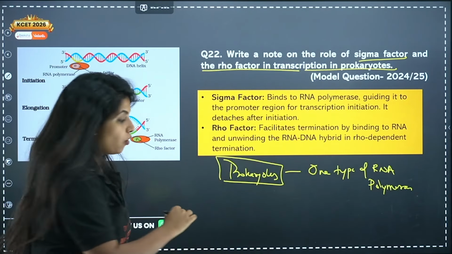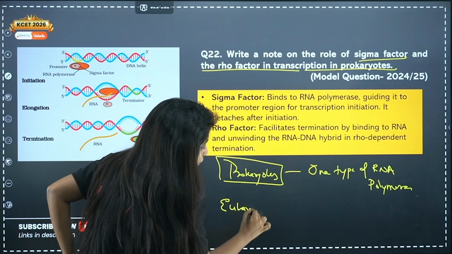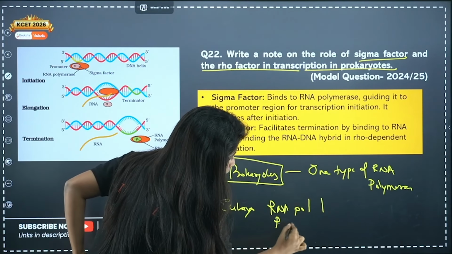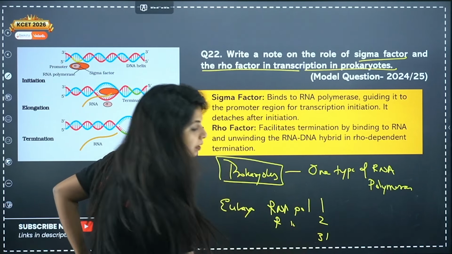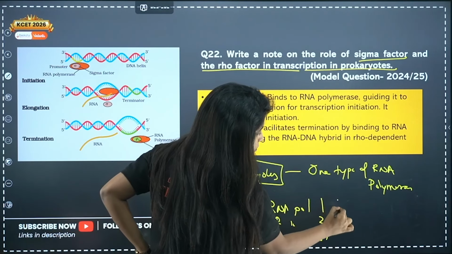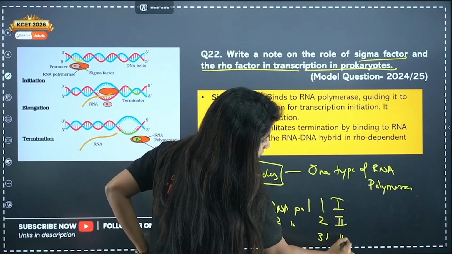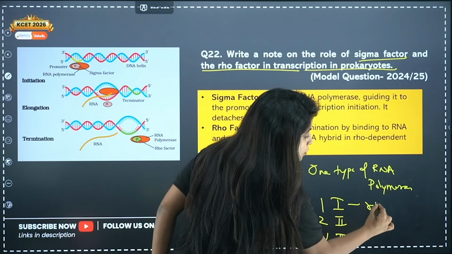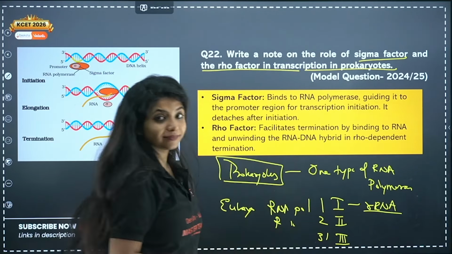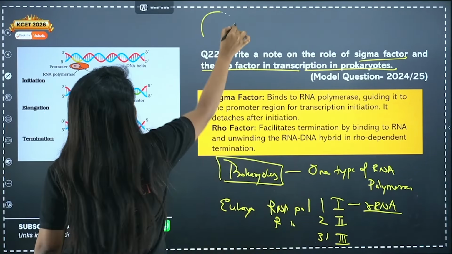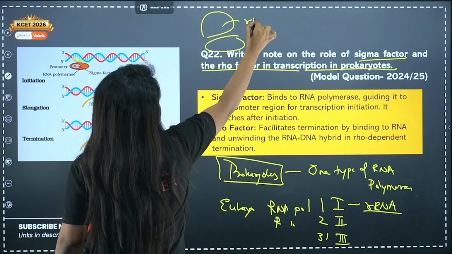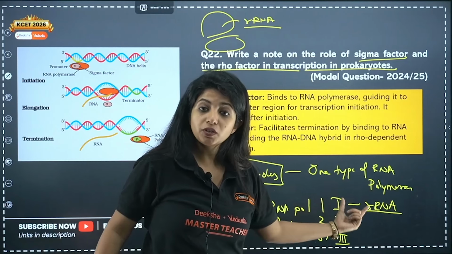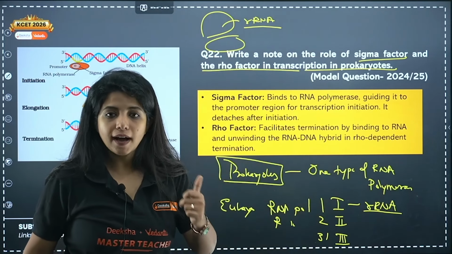Whereas in the case of eukaryotes, we have three: RNA pol 1, RNA pol 2 and RNA pol 3, written in Roman numerals as 1, 2 and 3. One is responsible for the formation of rRNA, ribosomal RNA. Have you heard about the ribosome? It's an organelle. This organelle is made up of rRNA and some proteins. So ribosomal RNA is the first thing. RNA polymerase 1 helps in the formation of ribosomal RNA.